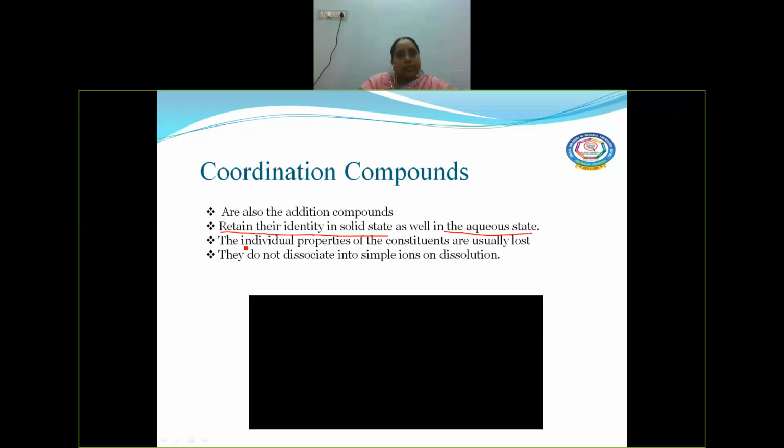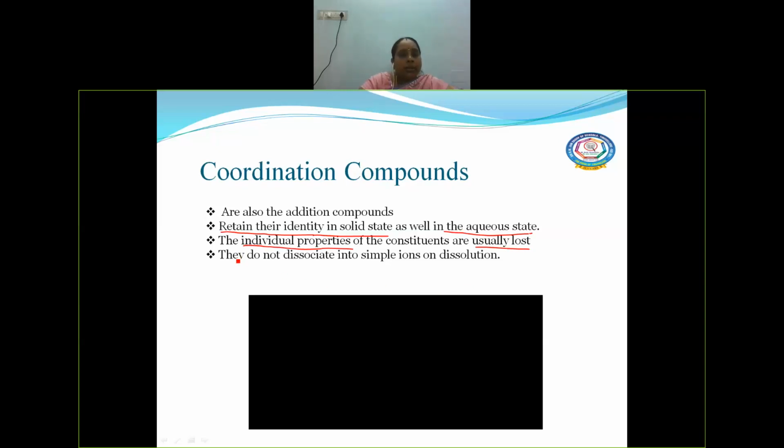Okay, and the individual properties of these constituents are easily lost. Why is it lost? Like double salt, it will not be completely dissociated. Okay, only the part of anion will be dissociated, and the cation will be the simple cation, which is completely dissociated, but the anion will be like a complex. Or else some complexes will have the cationic part as the complex and the anion as the simple one. We're going to discuss all those things in the next topic.